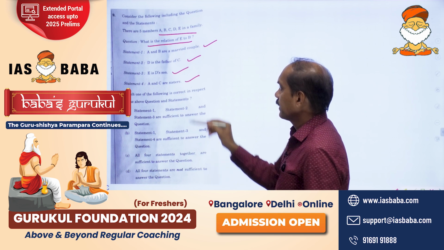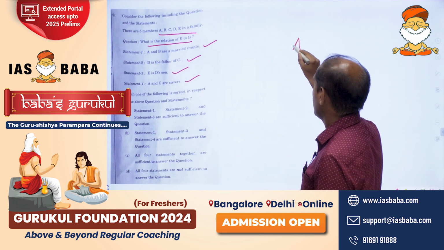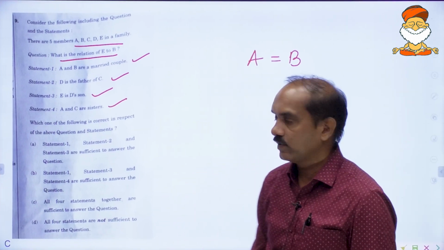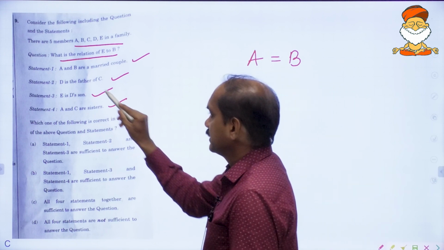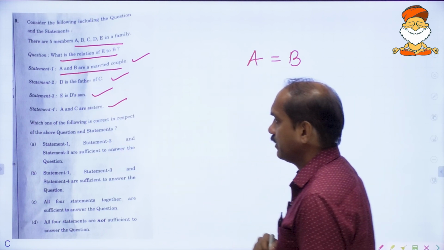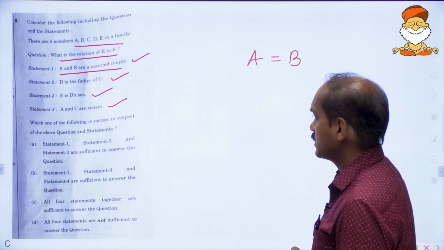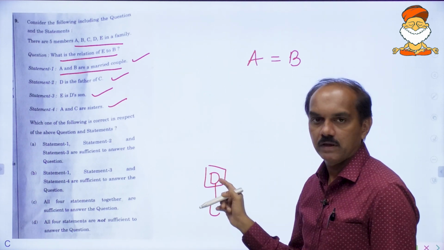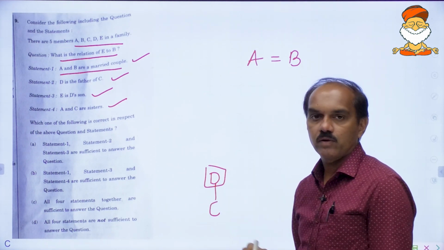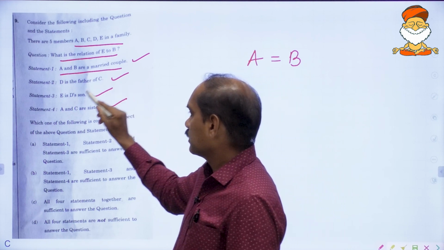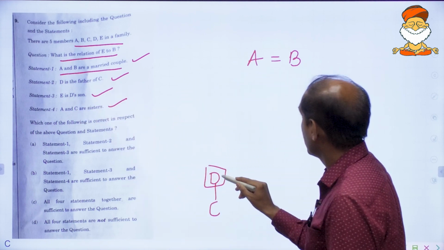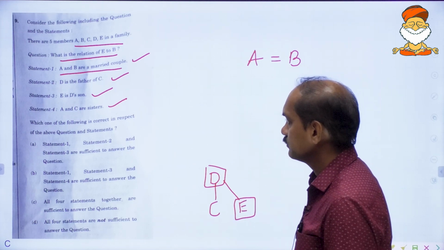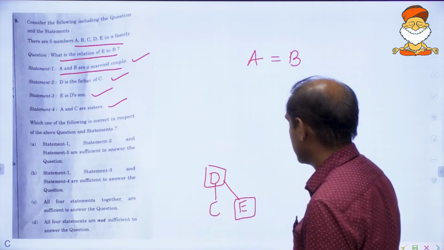So A and B are a married couple. You can write it like this: A and B are married couple. We don't know who is male, who is female. So that's it for the first statement. D is the father of C. This is how you can write. D is father. Father means male. Children down. D is the father of C. E is D's son. This is also clear. A and C are sisters.